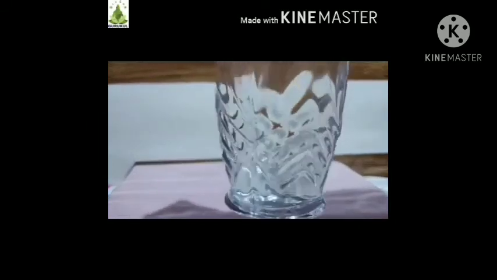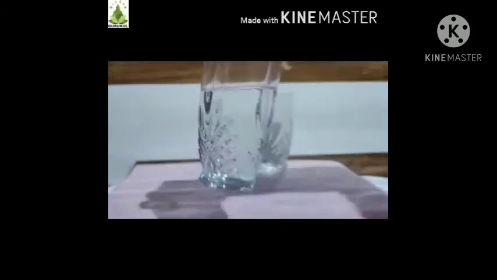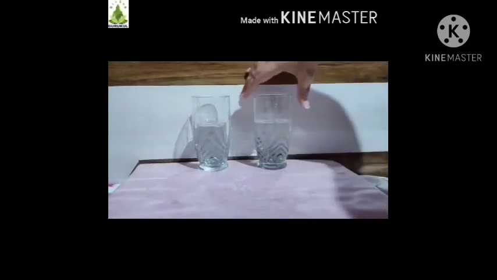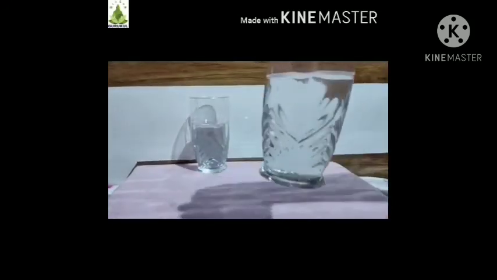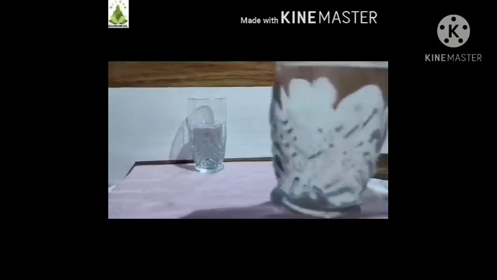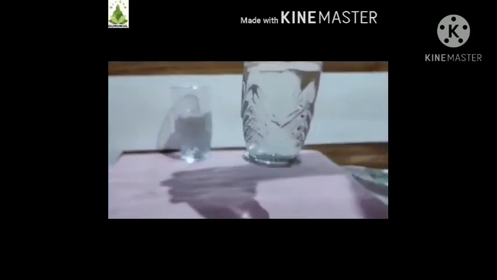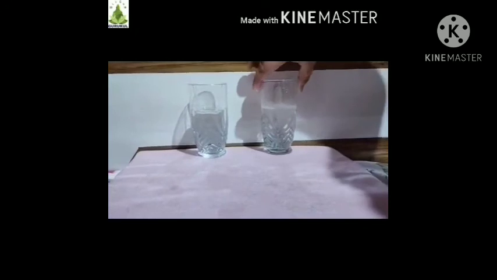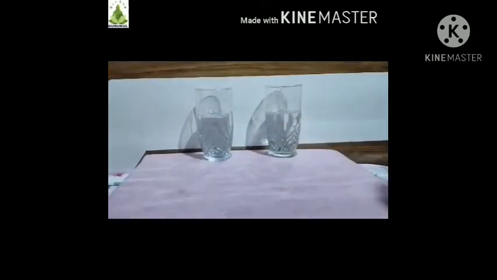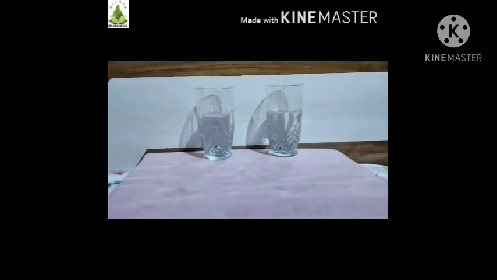Children, in glass 1, sugar got dissolved completely in water. In the second glass, salt also disappeared in water. Students, over here you will not find any particles of salt and sugar in water.